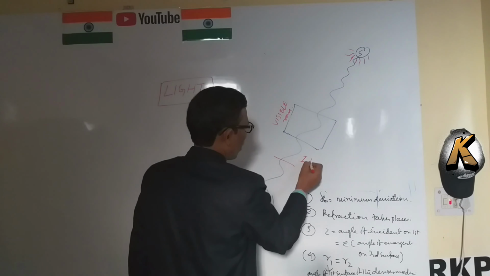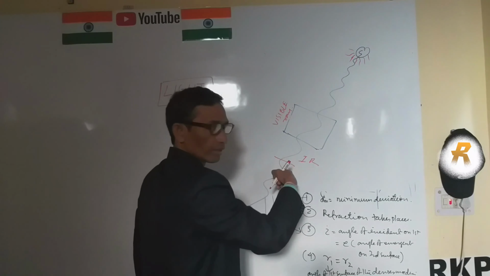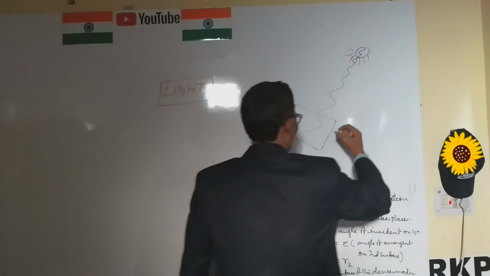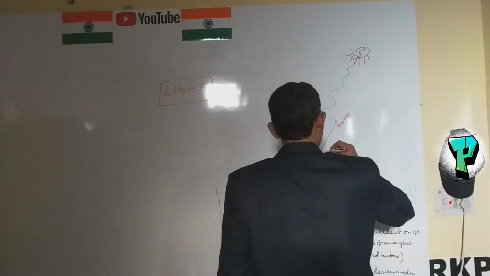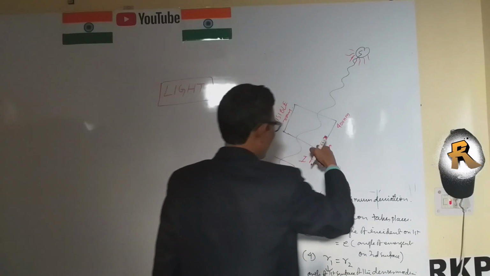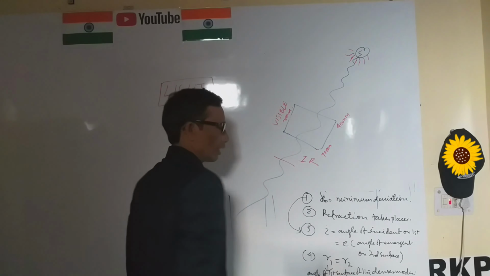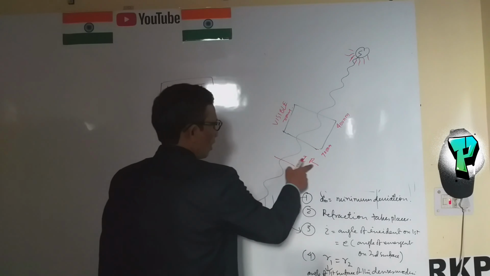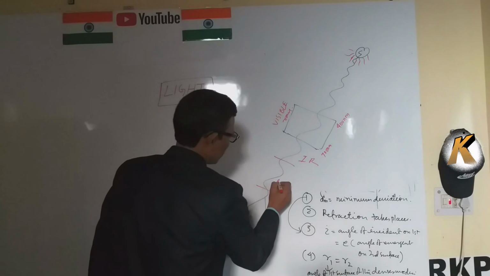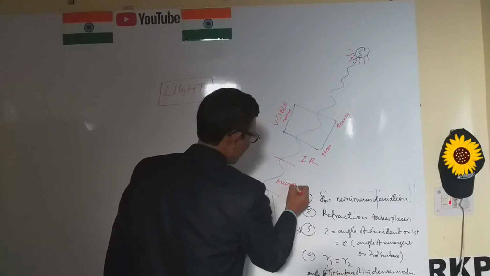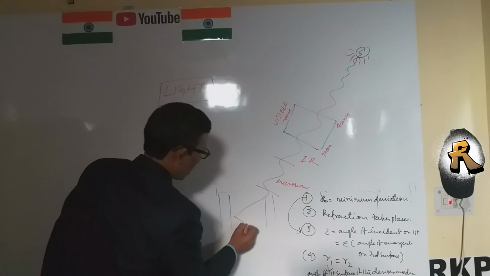This is called infrared, with longer wavelength. This is 400 nanometer and this is 700 nanometer. Longer than the wavelength of red color is called infrared. Then microwave, just longer than IR, and then radio wave.